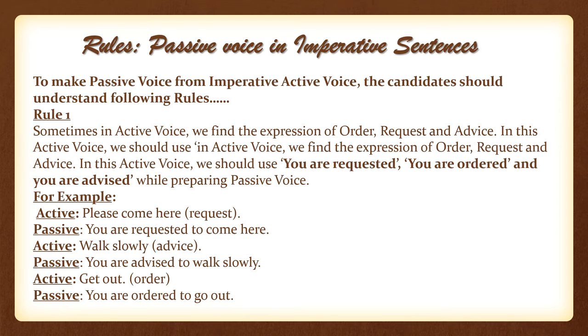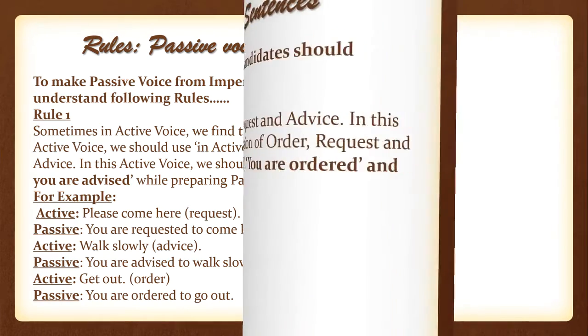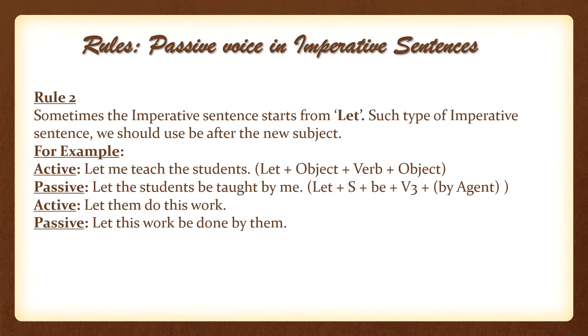For example, please come here, it's a request, it is active voice. When we convert it to passive voice, it becomes, you are requested to come here. Same is with advice and order. Rule 2. Sometimes the imperative sentence starts from let. In such type of imperative sentence, we should use be after the new subject. For example, let me teach the students. The passive voice of the above sentence is, let the students be taught by me.